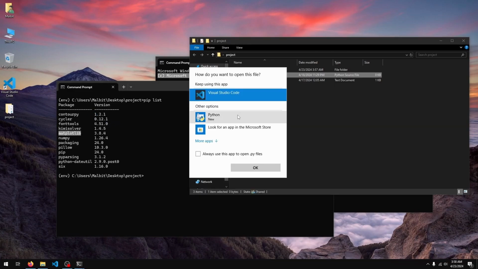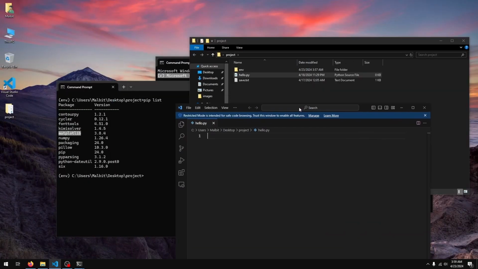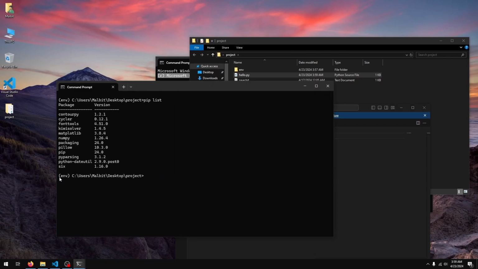So if, let's say, in hello.py I add the line import matplotlib, I'll just save this. Okay, you can see I have my environment active here. If I did python hello.py, it works fine. But if this environment were not active, this would actually run into an error.